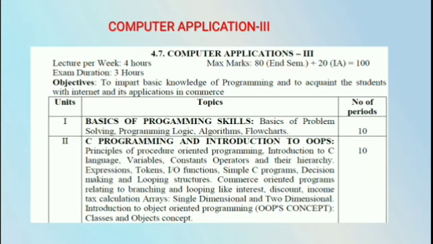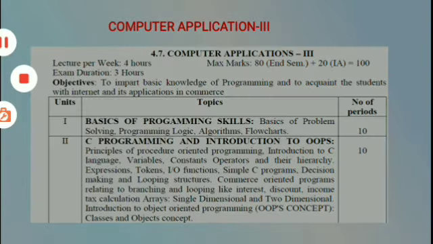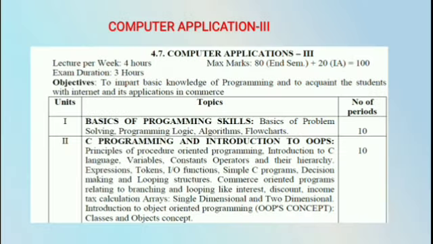The next one is looping structures. Looping means executing a block of statements again and again until a certain condition is true. The same block of statements will be executed until the condition is true. It is called looping. There are three types of looping statements: the for loop, the while loop and the do while loop.